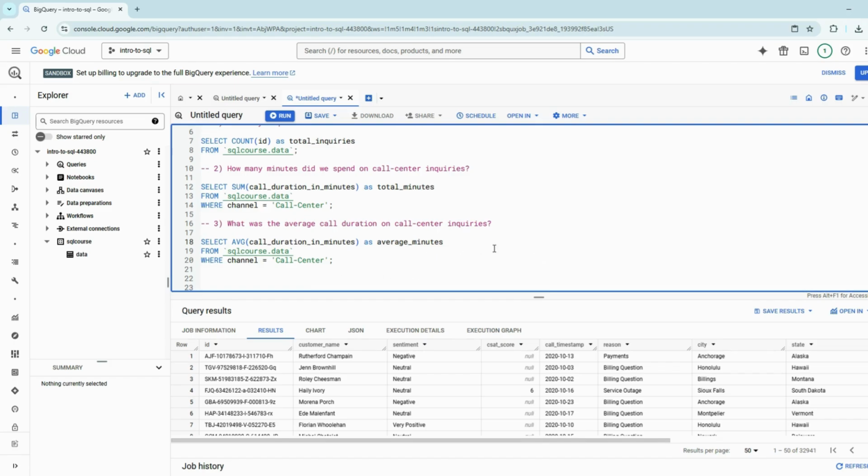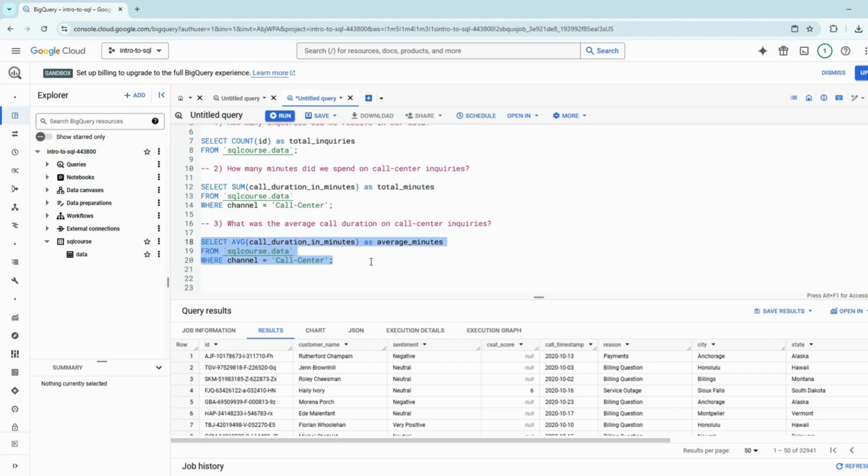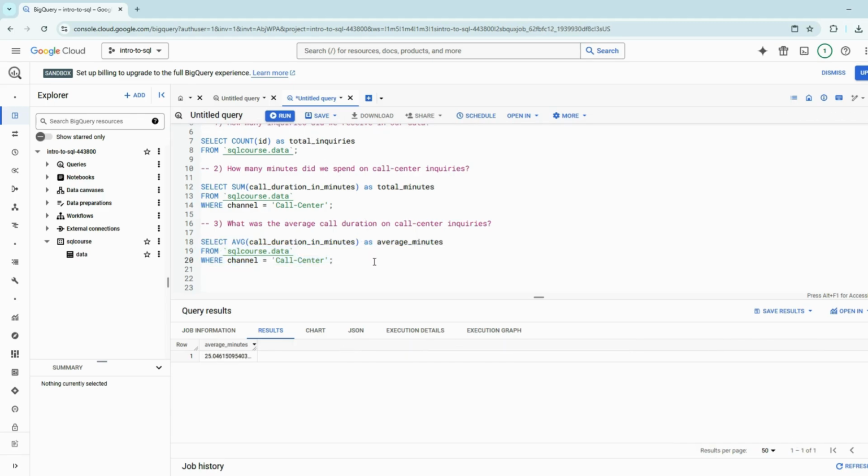Now this number should be very, very small, much smaller than the previous one. Should be kind of like 30, 35 minutes. But let's take a look and see what we get. Let's cover up our query and take a look. Okay, cool. So we get 25.04 minutes. So that's the average call length. Now I'm going to throw in a little teaser in here because I didn't mention this on the beginning slide, but I want to round this number. I'm feeling a little adventurous right now because I don't want this ugly number running on forever.